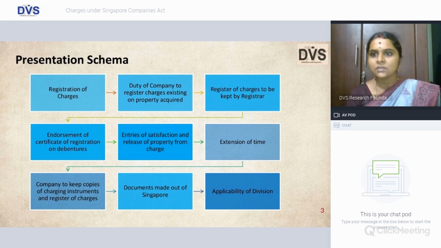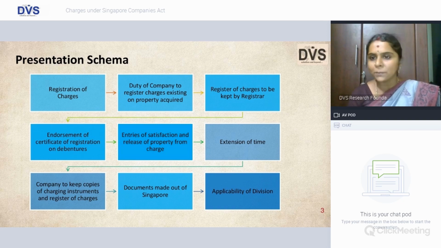And once you settle the debt, there comes the satisfaction or payment of charge or release of charge, which is your cessation of charge. Ideally, your property is free from any encumbrance or lien. Extension of time. Suppose it is just and equitable that you could not create registration of the charge, where the registrar is given the discretionary power to decide whether extension could be allowed or not.